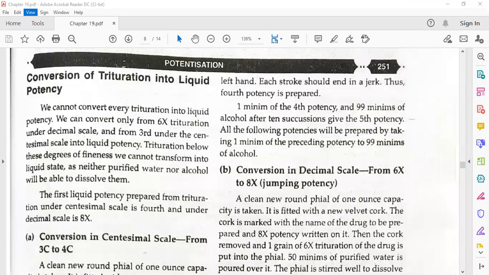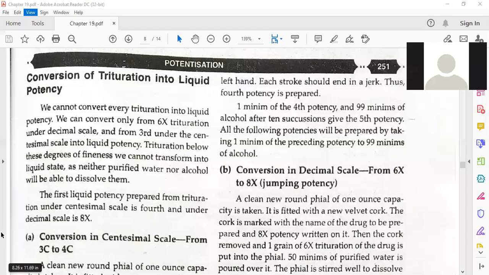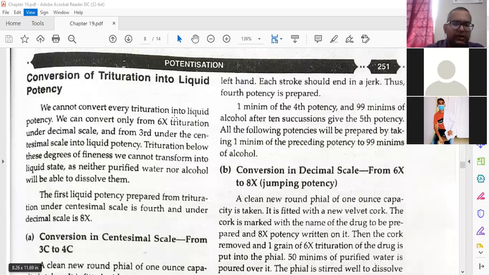Hello? Sir, in case of putative power, insoluble substance. Yes, okay, we are doing trituration because these things are insoluble. But at some stage, when we are making 1C, 2C, 3C, Dr. Hahnemann or the European Committee of Homeopathy felt that at this level, when we are doing trituration, it is properly triturated, and now this particle is able to dissolve in alcohol or water.